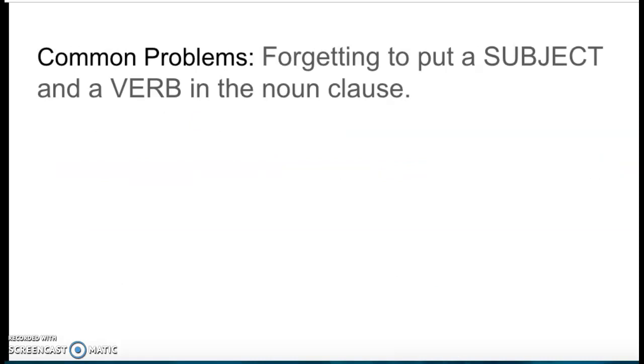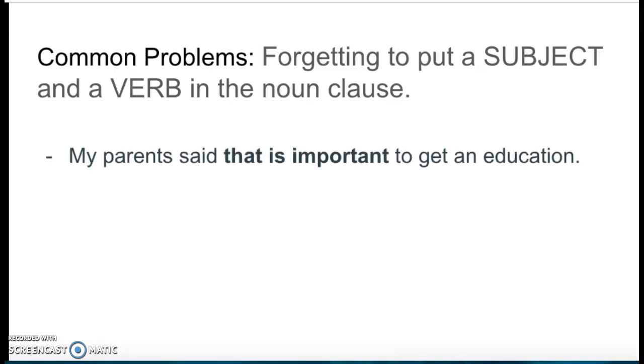There are some common problems that you should avoid when you are working with noun clauses. One is forgetting to put a subject and a verb in the noun clause. So, my parents said that is important to get an education. Remember what I said earlier. In this case, this or that is not the same as that in the noun clause.